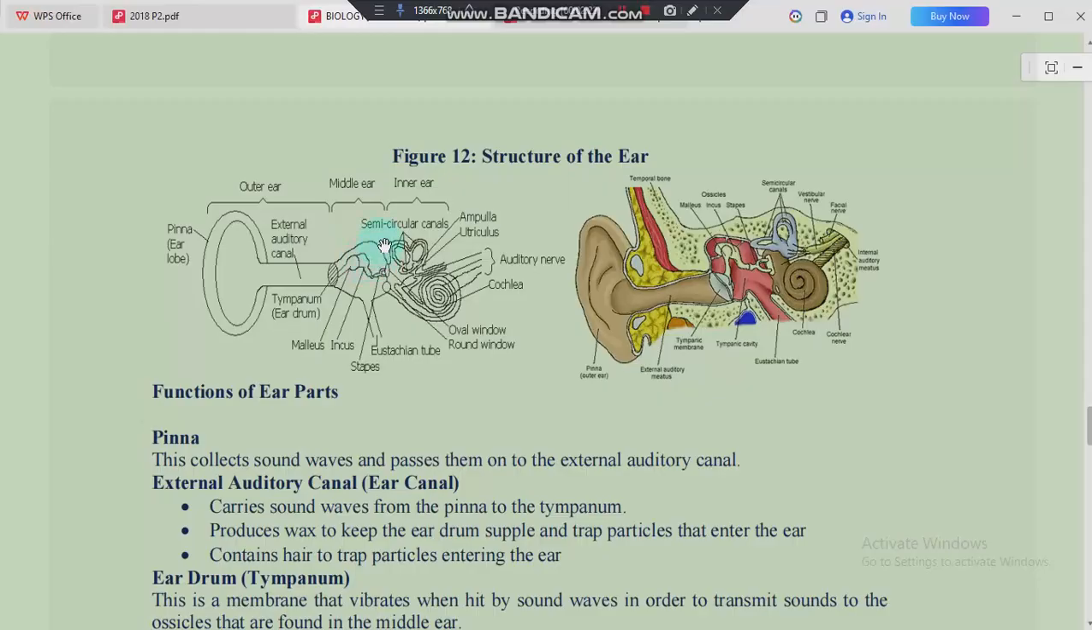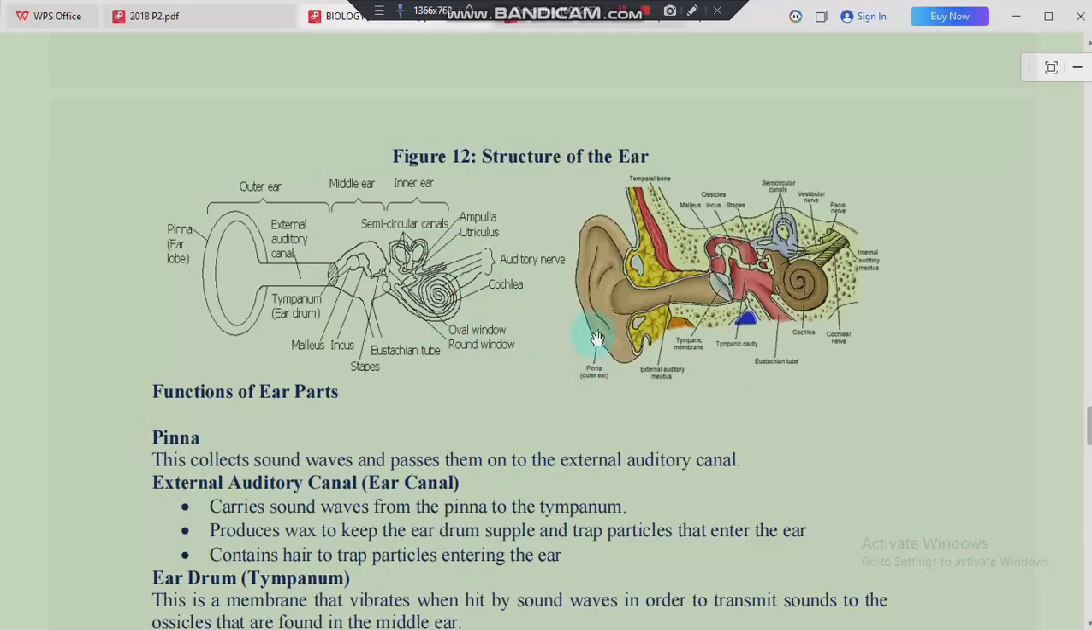And then we finally come to our inner ear. For our inner ear, I even forgot the eustachian tube. This one is also falling under the middle ear. Then finally we come to the inner ear. Under the inner ear, we have the semicircular canals, we have the ampulla, we have the utriculus, we have the auditory nerve, we have the cochlea, then we have our oval window and the round window. All this is falling in the inner ear.